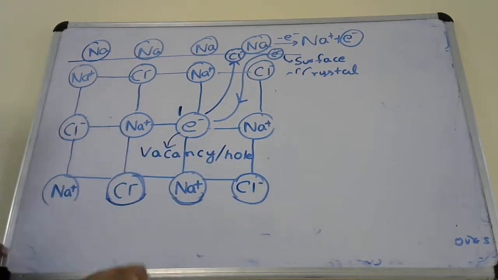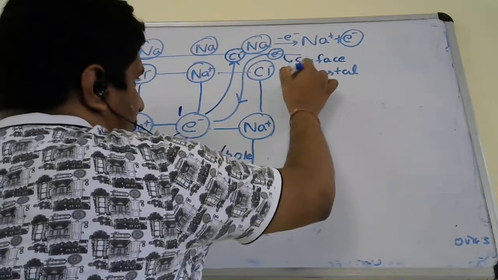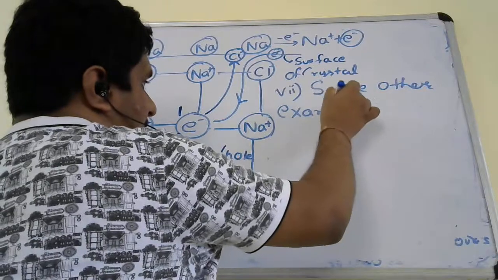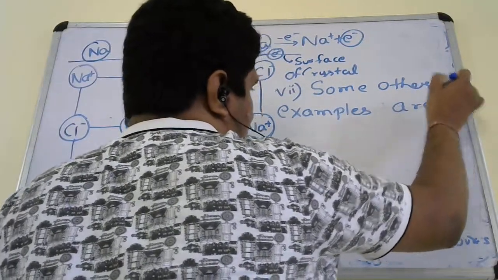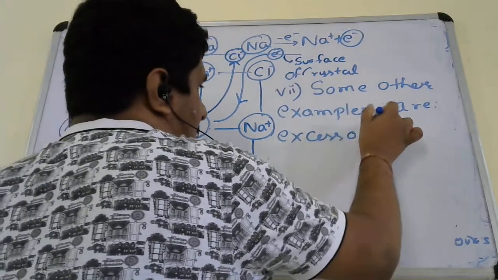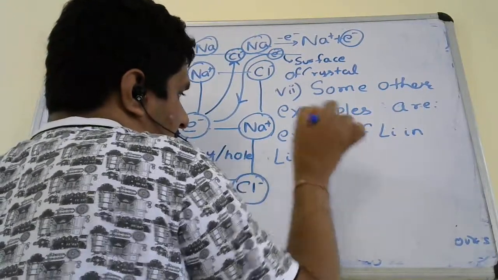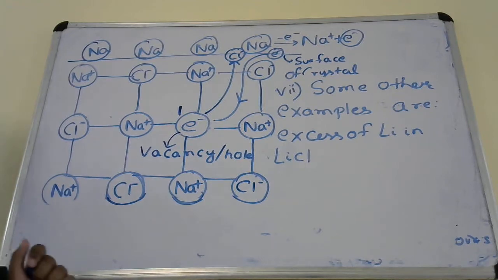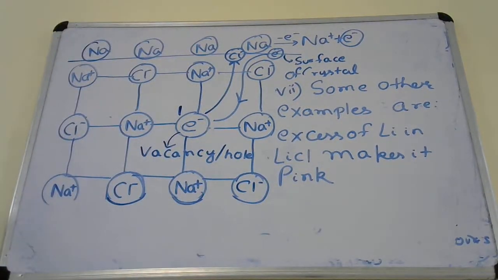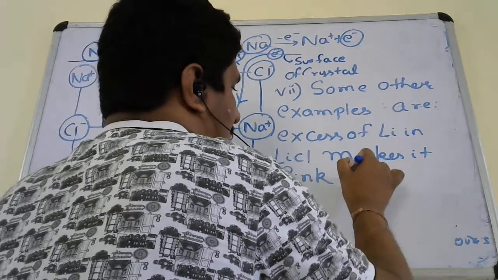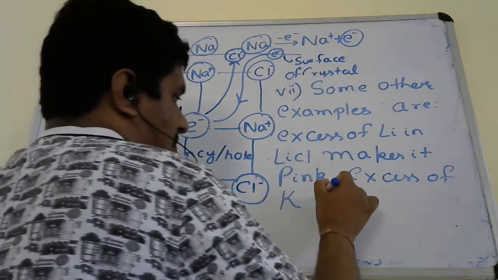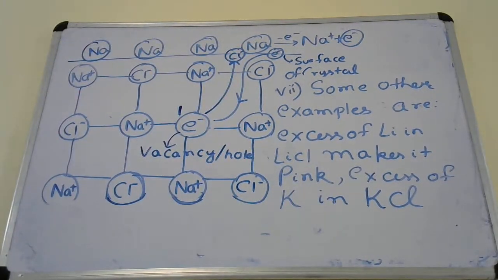Some other examples of metal excess defect due to anion vacancies are excess of Li in LiCl, which makes it pink.